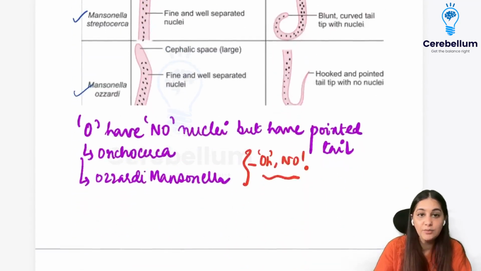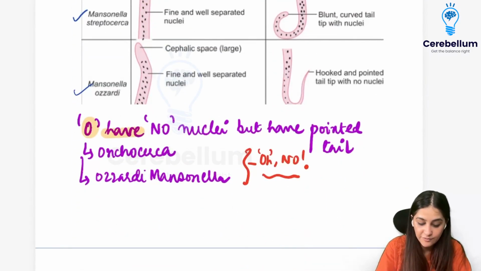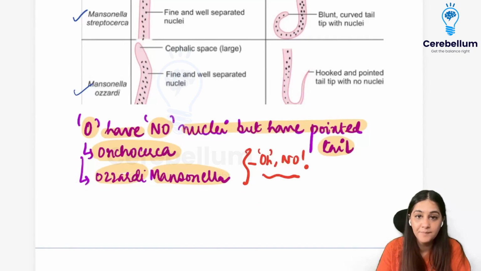How will you remember it? You will remember that the O's have no nuclei but have pointed tails. So the ones starting with O, your Onchocerca and Mansonella ozzardi, are the ones I have said, oh no, have no nuclei, but because God took away the nuclei, they gave them pointed tips, right?